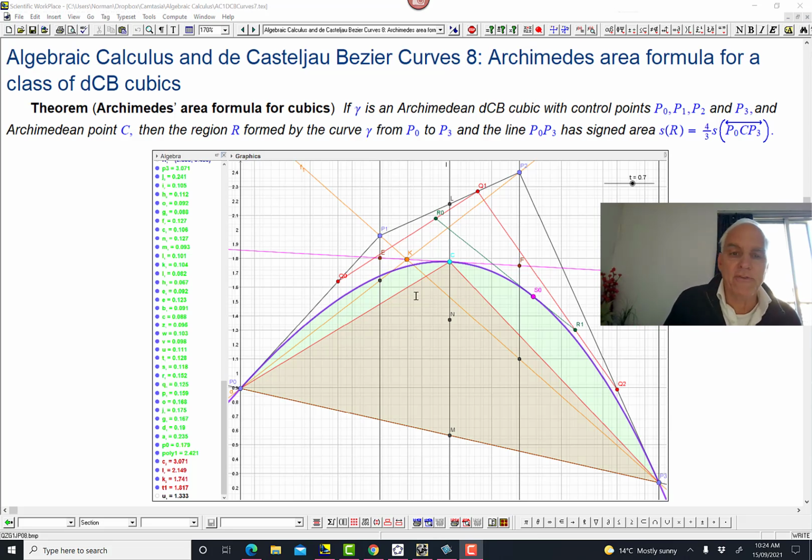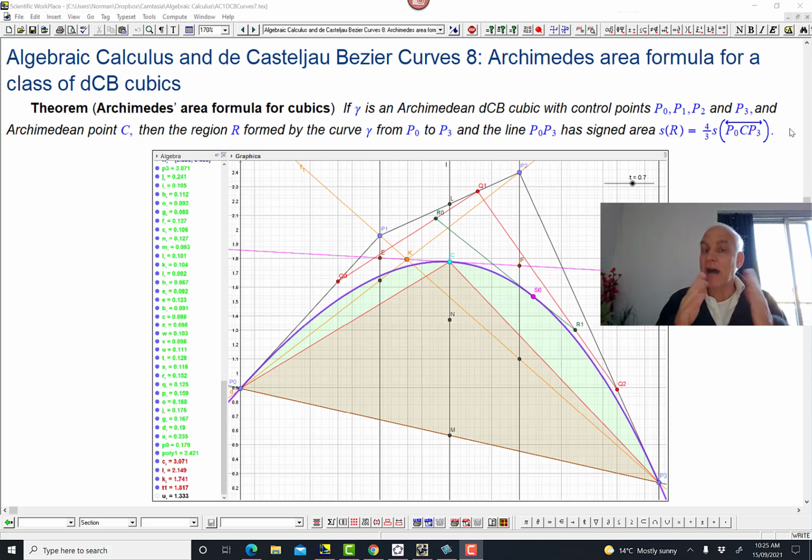Now, our starting point is going to be this, I think, novel theorem, which I really love this theorem. I think this is a great sort of carrying on directly from Archimedes' original insight into the parabolic situation. So I'm claiming that Archimedes' parabolic area formula actually has a direct analog, a direct extension to cubic de Castelnau-Bézier curves. But there's an important sort of condition.